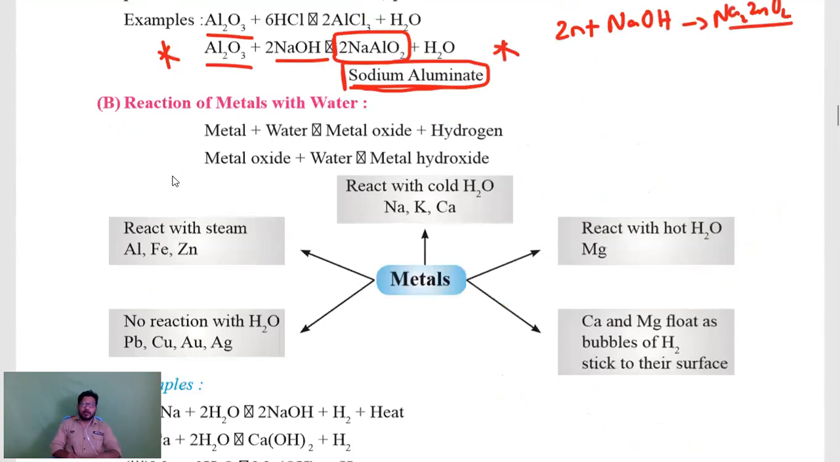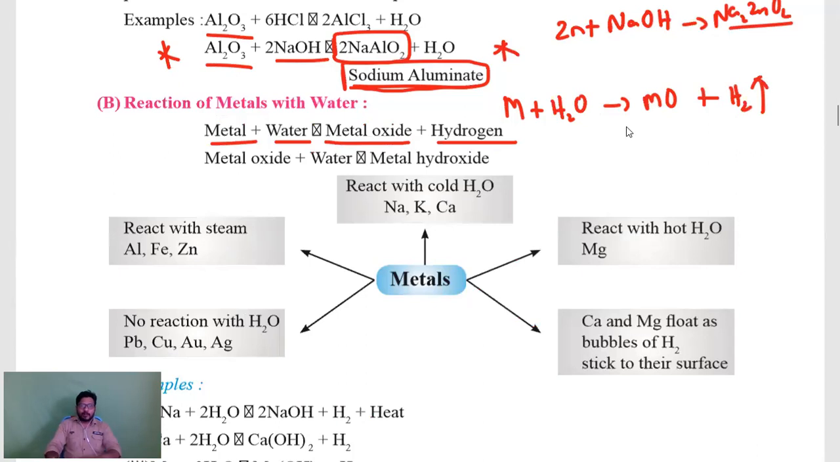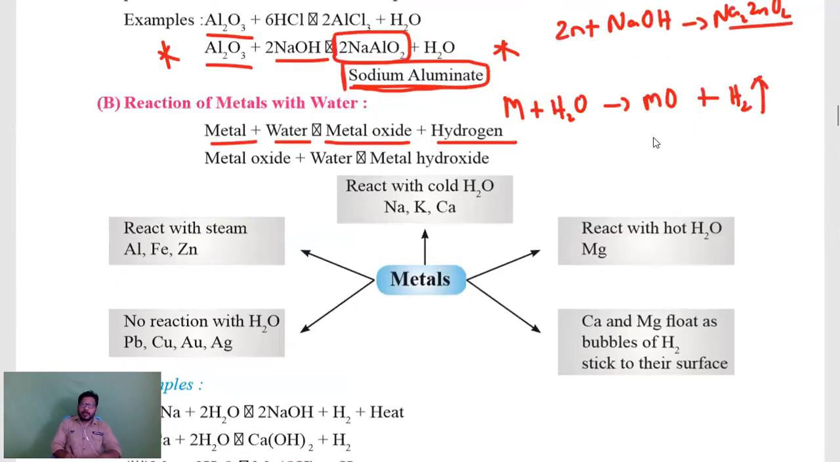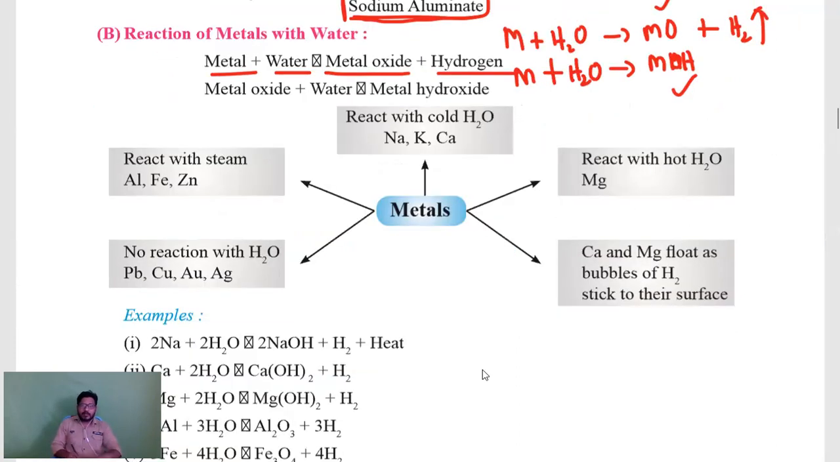Next, reaction of metal with water. Here you see, when metal is reacting with water, we will get metal oxide plus hydrogen. So metal plus water gives metal oxide plus hydrogen gas, which is evolved. A few things you have to remember. Not only metal oxides, it will produce metal hydroxide also, MOH. So when metal is reacting with water, it may produce metal oxide, or it may produce metal hydroxide. In which case will it produce metal oxide, and in which case metal hydroxide?